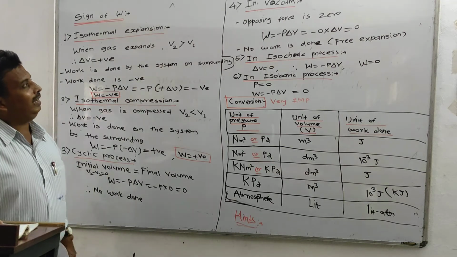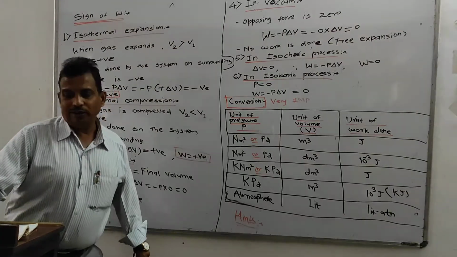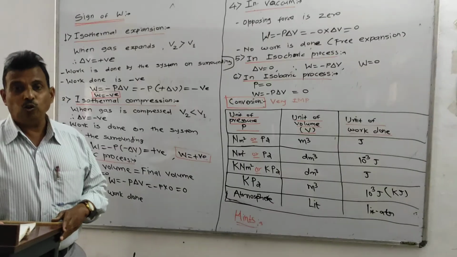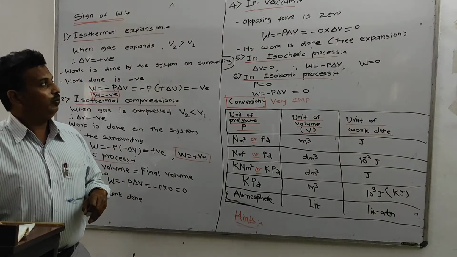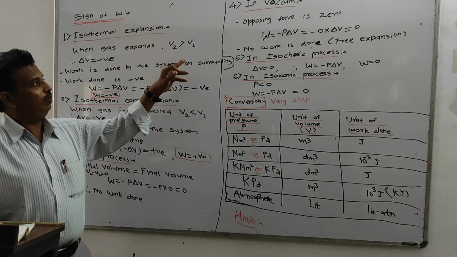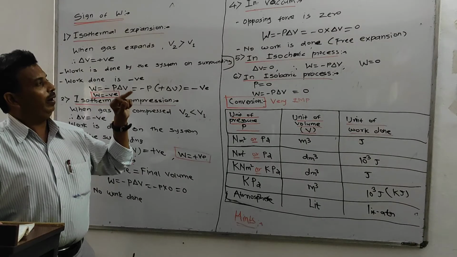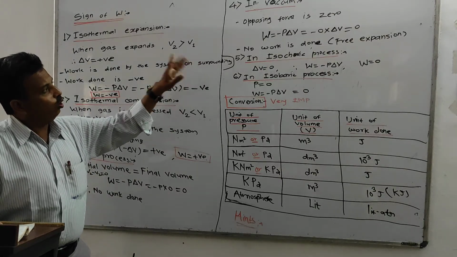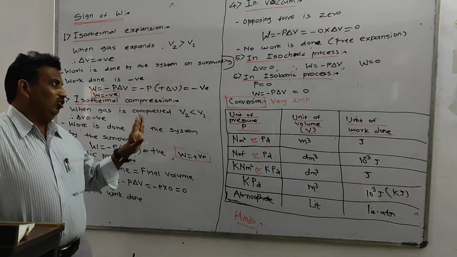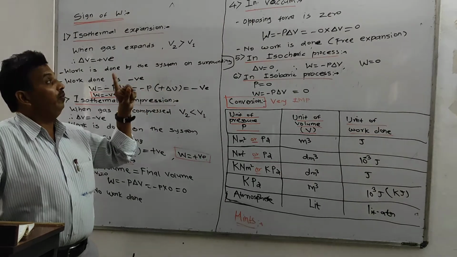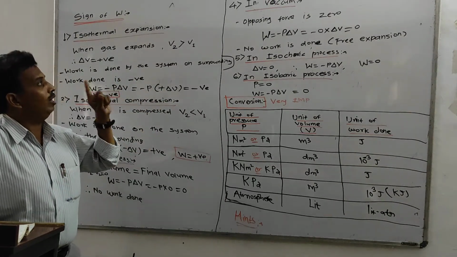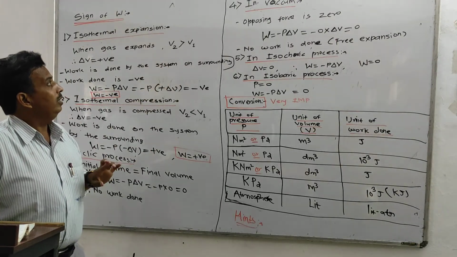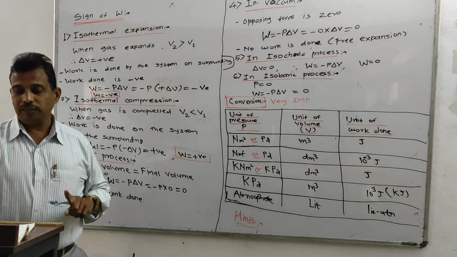Now, the fourth case: in vacuum. What is happening in vacuum? When gas is allowed to expand in the vacuum, the external pressure is 0, that is P is equal to 0. If you put it in W is equal to minus P delta V, then minus 0 into delta V is equal to 0. So no work is done, and that is called free expansion. Free expansion occurs only in vacuum, not in a cyclic process. That is the fourth case.